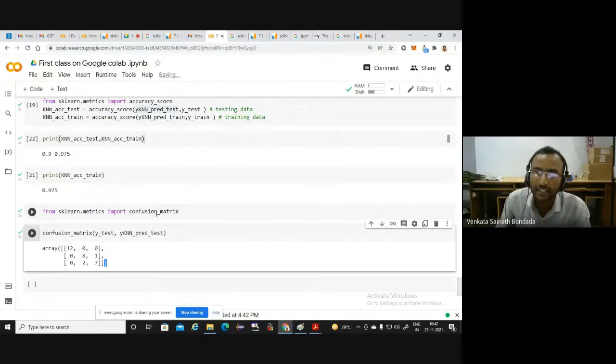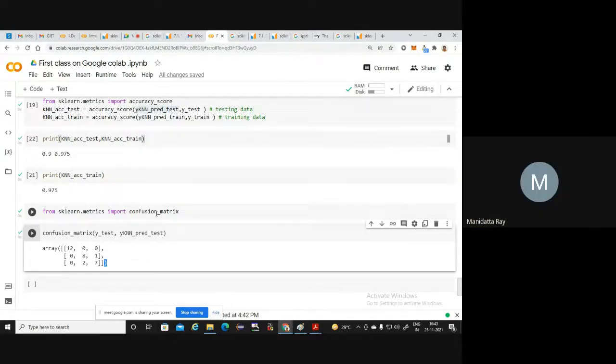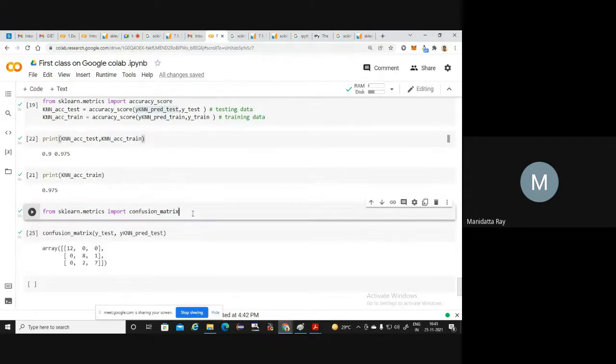Any other queries? So we are doing it. Please give us 1 minute. Okay, sorry. So confusion_matrix. If there is any syntax error, it will show an error. Confusion matrix y_test.